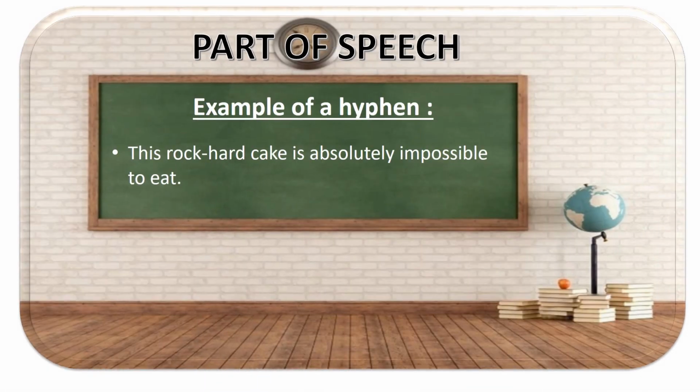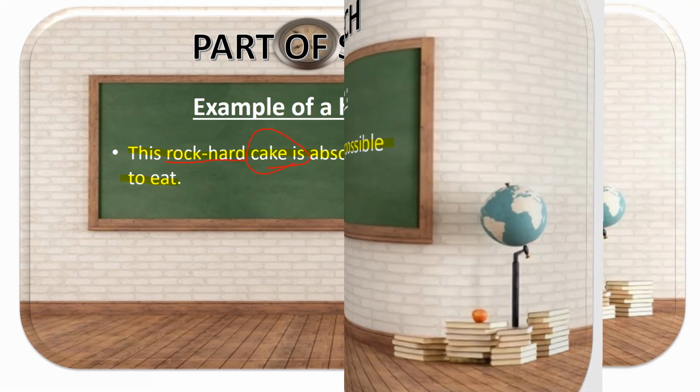As for the second example of the use of a hyphen: this rock-hard cake is absolutely impossible to eat. In this example, rock-hard has a hyphen between. When you're using a hyphen between rock and hard, it says that rock and hard are connected with context to the cake. So what is rock-hard? The cake is rock-hard. How hard is the cake? As hard as a rock.